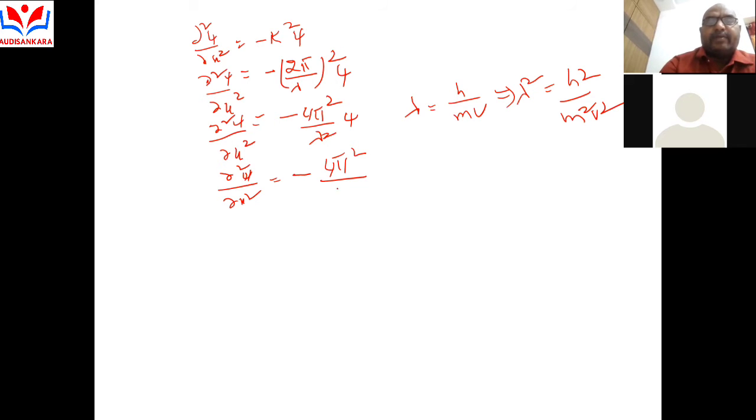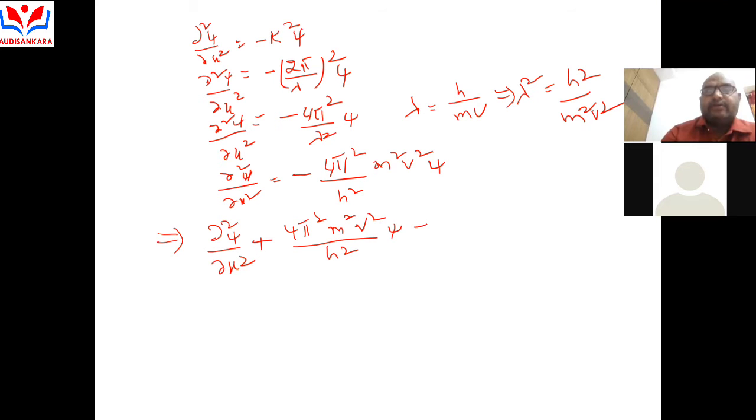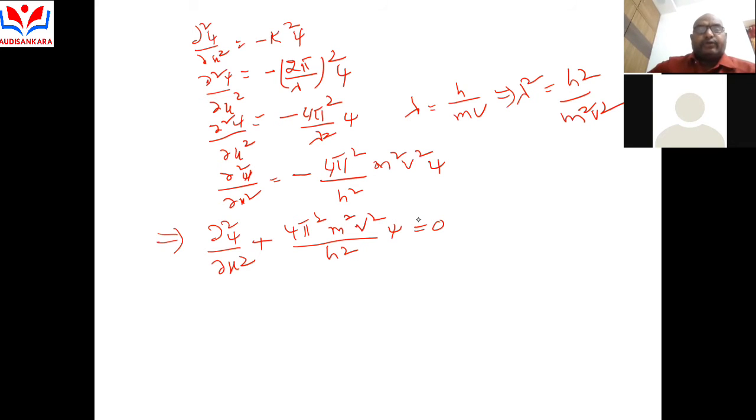Transposing, dou square psi by dou x square plus 4 pi square m square v square by h square into psi is equal to 0.